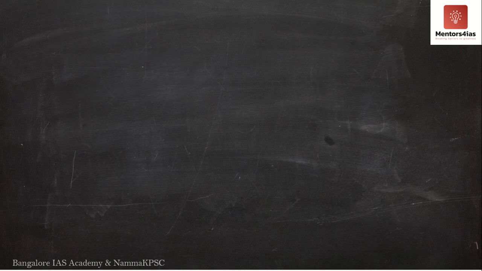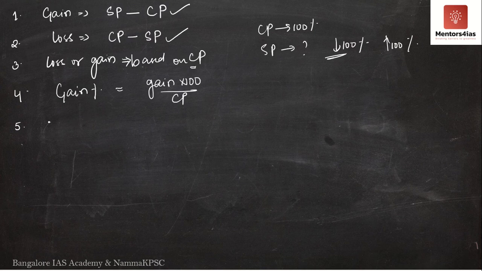Fifth one, if you want loss percentage, how do you determine it? It is nothing but loss. You have to first find out loss into 100 divided by cost price. This is how we determine loss percentage.